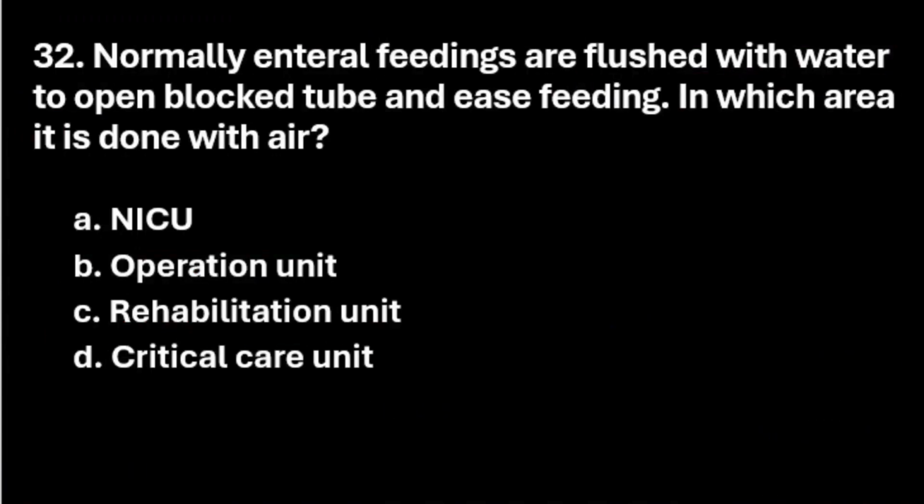Next question. Normal enteral feedings are flushed with water to open a blocked tube. In which area is it done with air? Option A, NICU. Option B, operation unit. Option C, rehabilitation unit. Option D, critical care unit. Let us see the right answer. The right answer here is option A, NICU, Neonatal Intensive Care Unit.